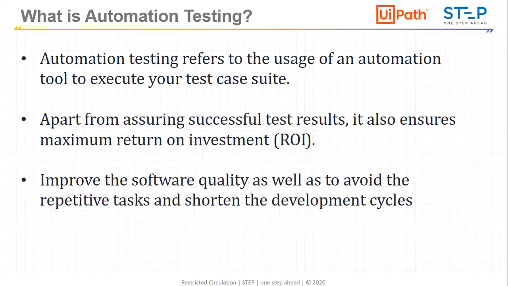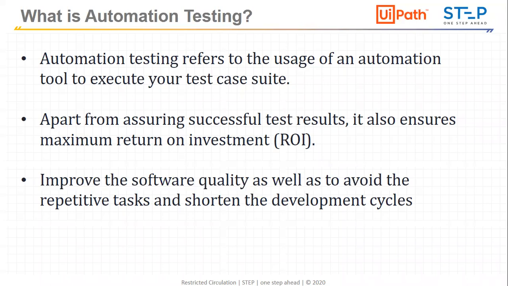As someone asked about change management, in case of change management, the application has changes but that is not communicated to the testing team. In that case also, we can see that the automation test suite will fail. The test cases which are mapped to that particular change or change request will fail in the automation test suite execution. So in this case, we need to revisit those test cases.